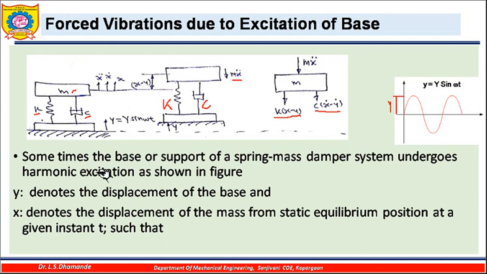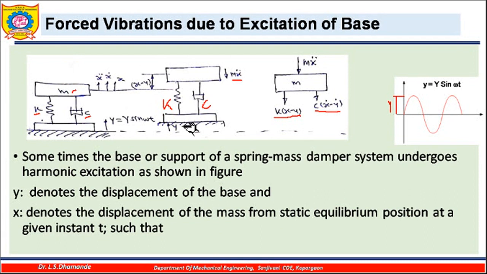So as we discussed here, the base or the support of the spring mass damper system undergoes harmonic excitation as given in this figure, where y denotes the displacement of the base, and x denotes the displacement of the mass from the static equilibrium position at a given instant t.